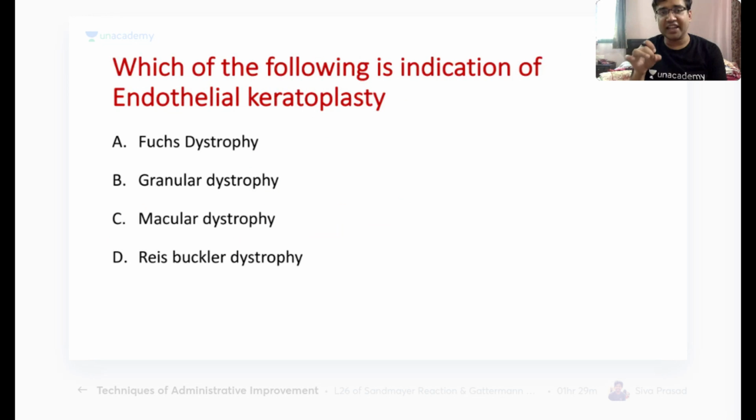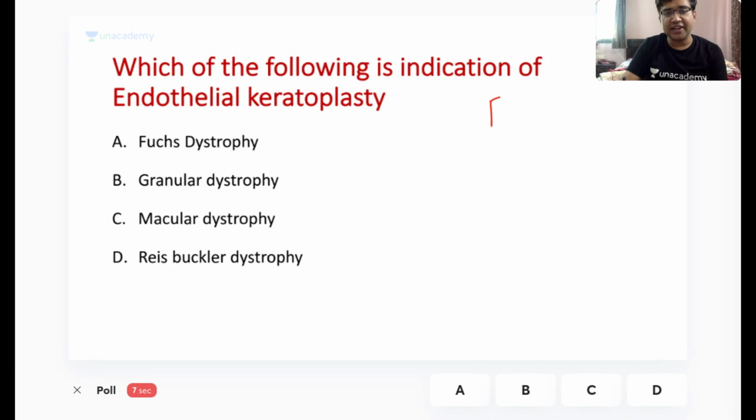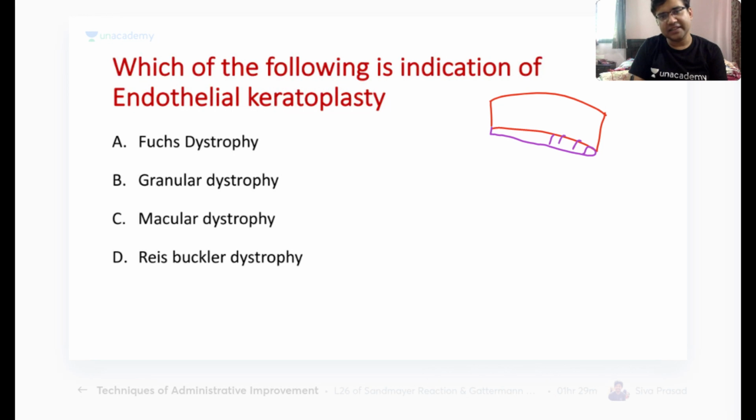Which of the following is an indication of endothelial keratoplasty? You are seeing that I have put a lot of questions from the corneal transplant, which is very important for the coming exam. So remember, in endothelial keratoplasty I remove the diseased endothelium and put a new endothelium only. So the patient must be having the problem in the endothelial area. So for endothelial dystrophy, which is Fuchs dystrophy, you can do an endothelial keratoplasty.